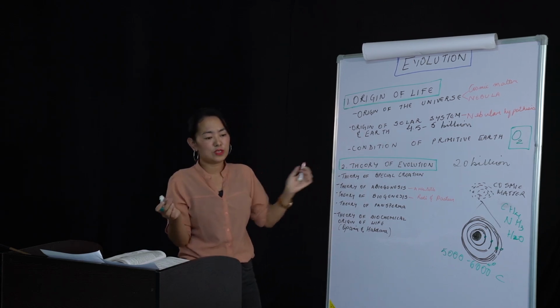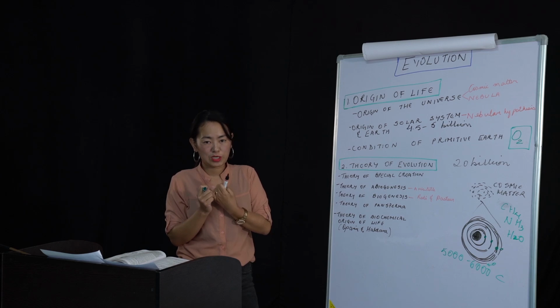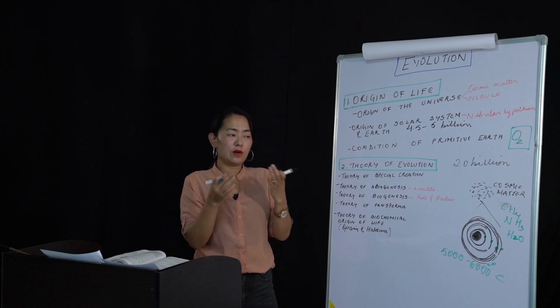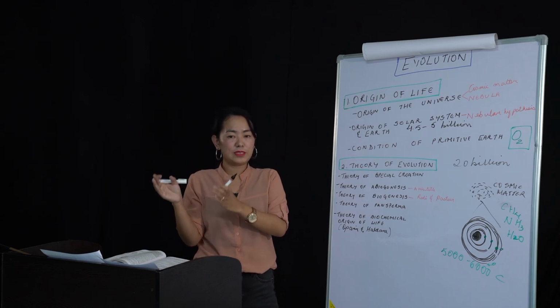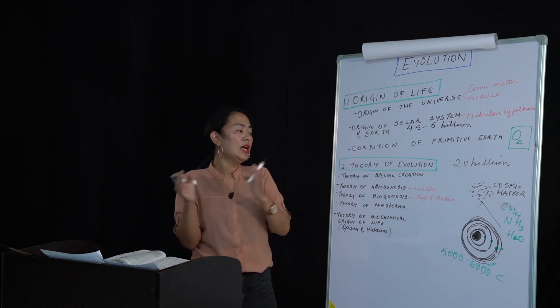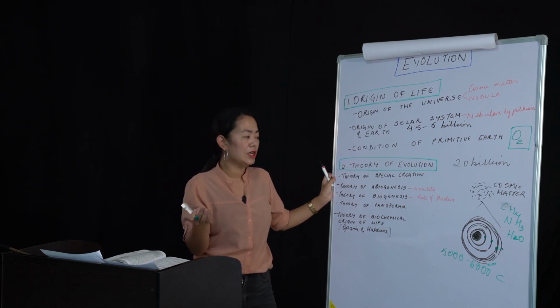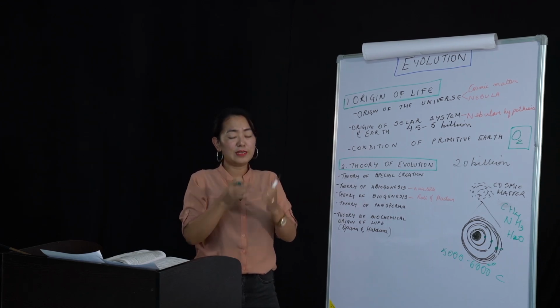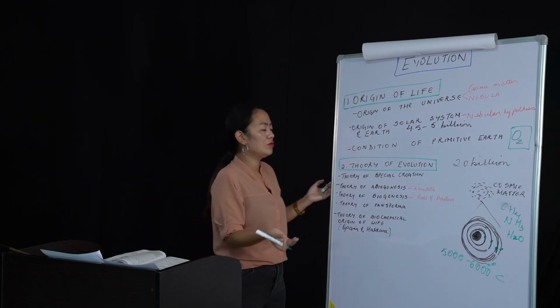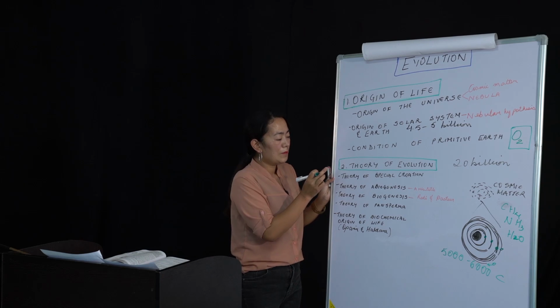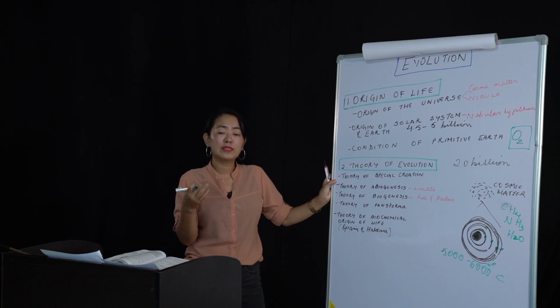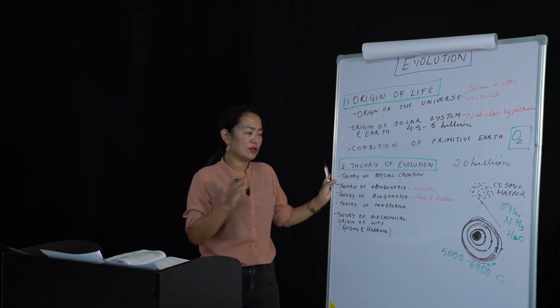There are various theories of evolution. The most important theory is theory of special creation. According to Christianity, every living being was created by God in a matter of 6 days, right? And the 7th day was a day of rest. But in case of Hindu mythology, you talk about Lord Brahma, who said that he took out various parts of his body and created a human being. So there are various theories of special creation. Now, when you talk about theories of special creations, some of the scientists, they reject it. Why? Because they say that there's no definite proof, which is a contradictory thing,